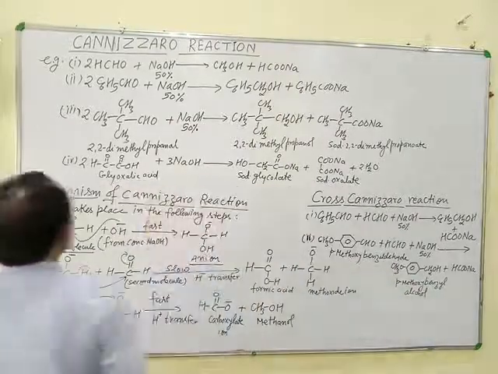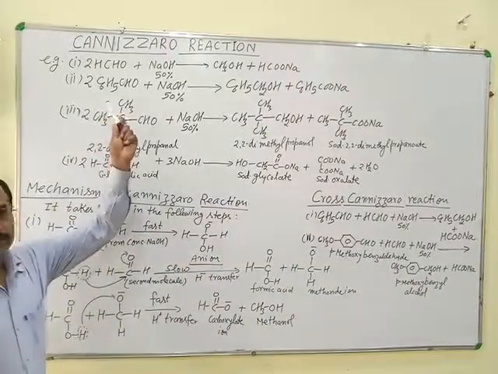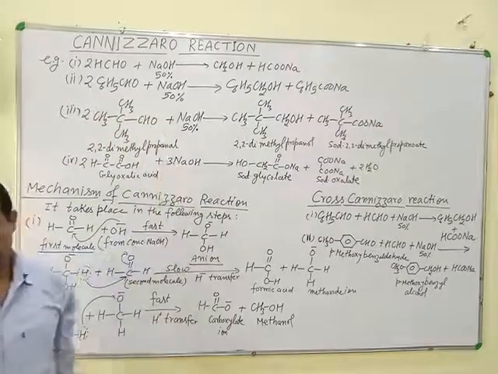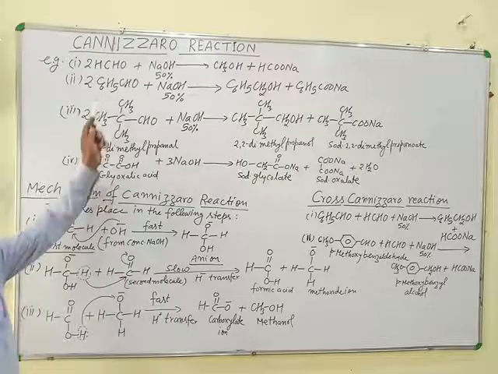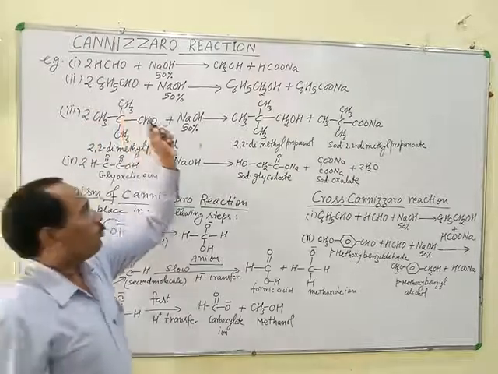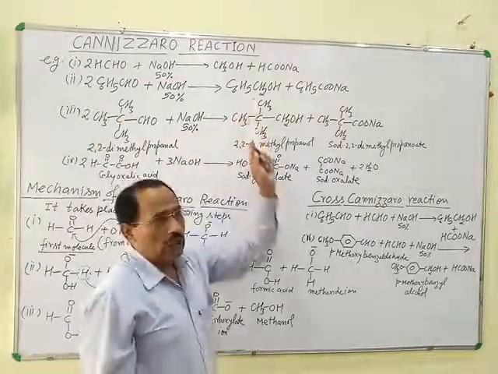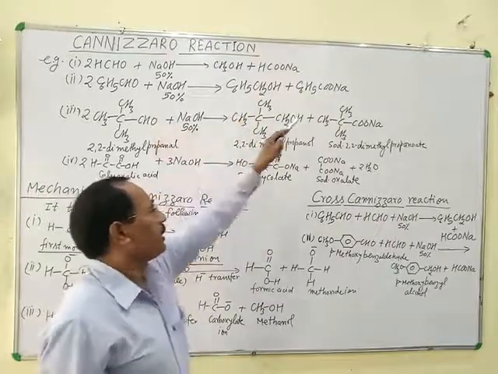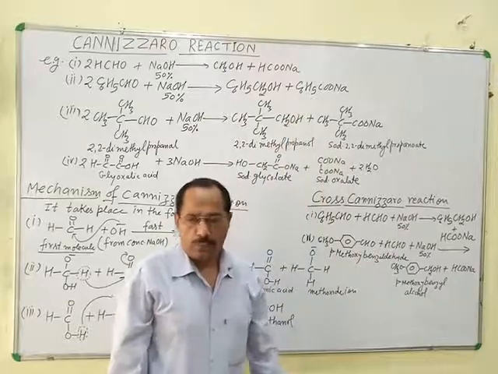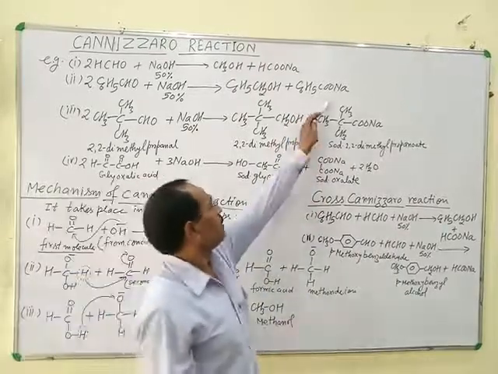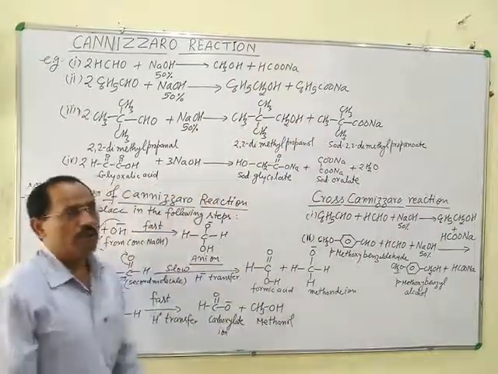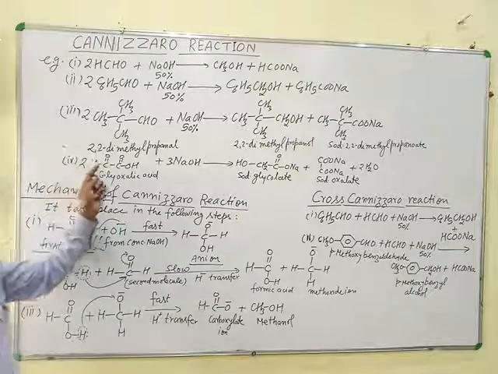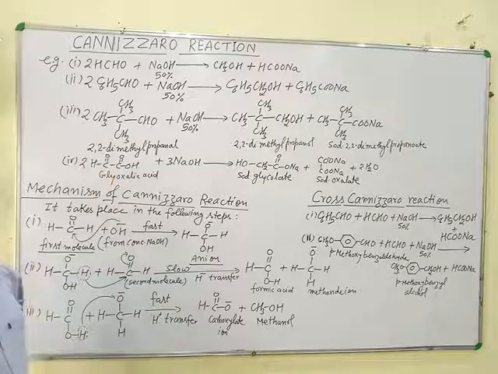Next example, when two molecules of benzaldehyde react with 50% NaOH solution, then one of the benzaldehyde molecules gets reduced to benzyl alcohol, and the other molecule gets oxidized to sodium benzoate. This is sodium benzoate, and this is benzyl alcohol. Third example, 2,2-dimethyl propanal.